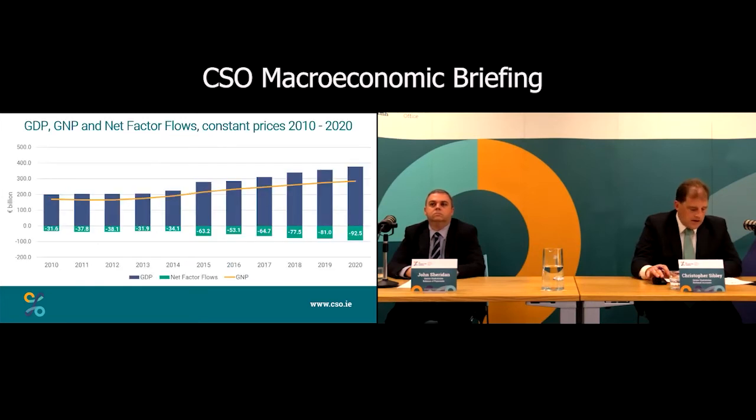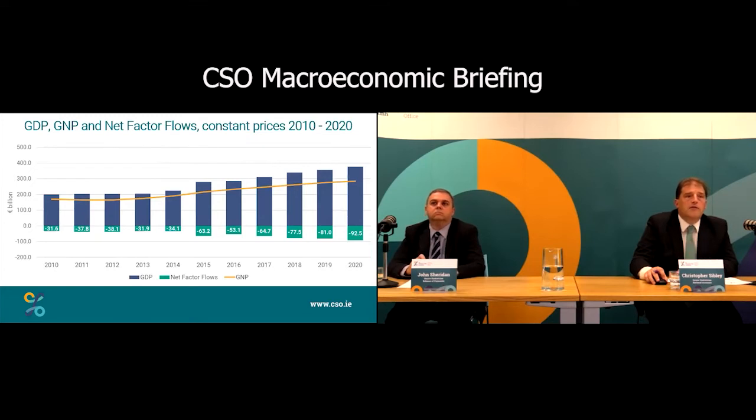And on the annual accounts, then we put the income, output and expenditure data all together. We can see the GDP data up 5.9%, and then the transition to GNP is when we take off the net factor flows, or what many of you like to call the foreign profits. This is the net figure, of course, with income in and out. So that's going from 81 to 92.5 billion in 2020, which gives us our GNP growth rate of 3.4%. So that's the main new data that I wanted to talk about.